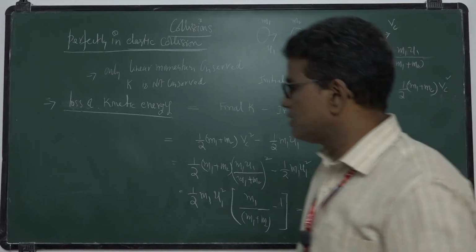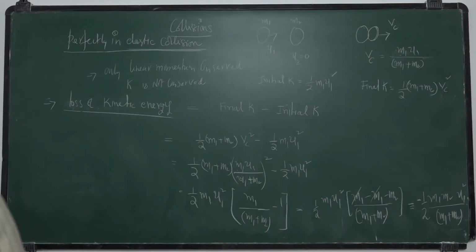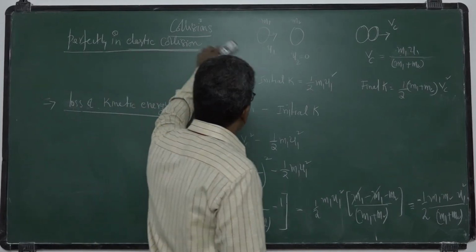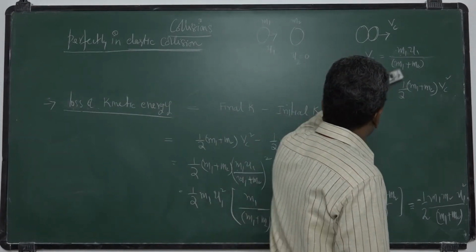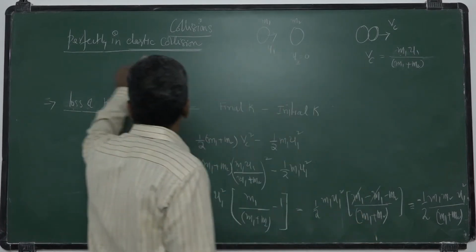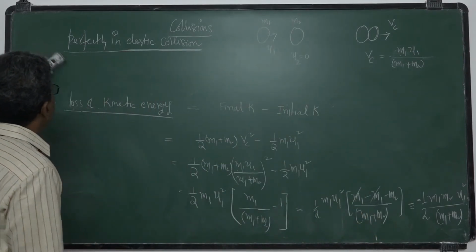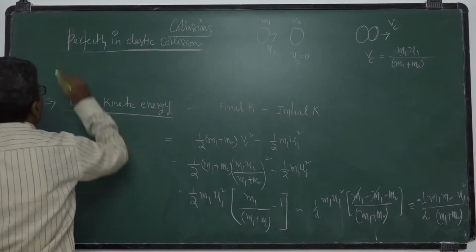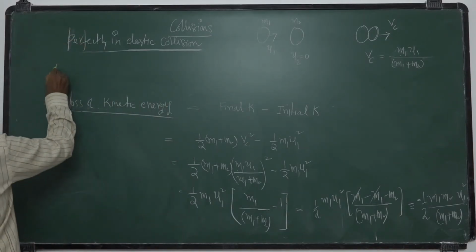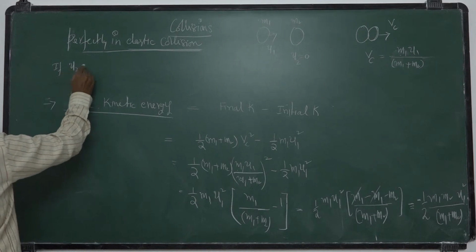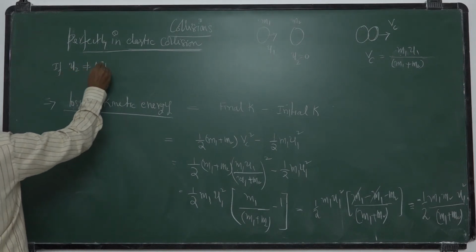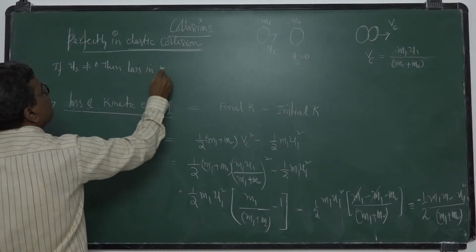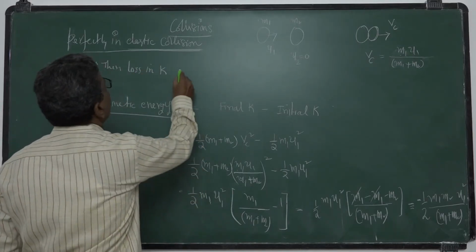Suppose u2 is not equal to 0. Okay. Perfectly inelastic collision. If u2 is not equal to 0, then loss in kinetic energy, loss in K, is equal to how much?